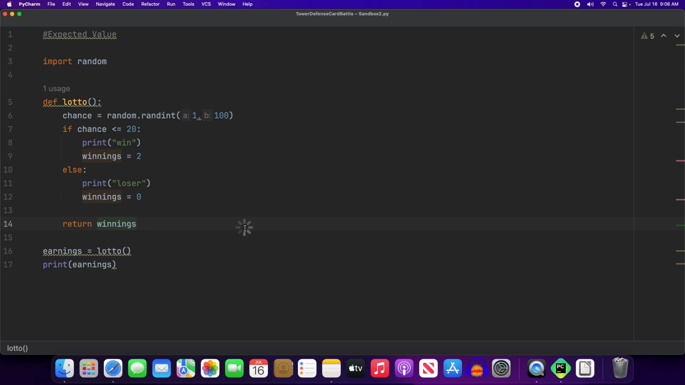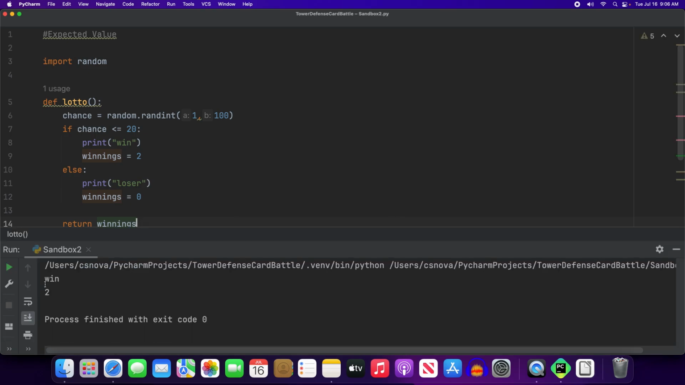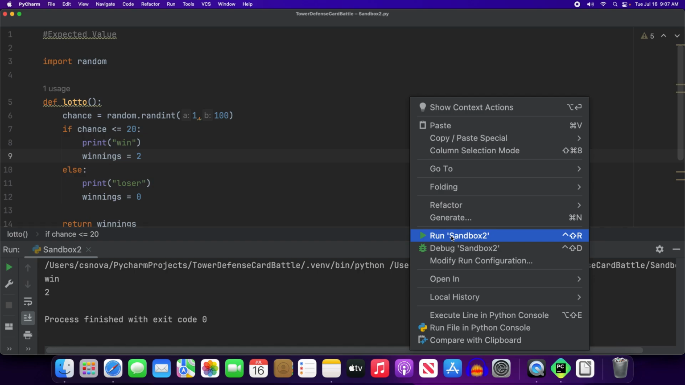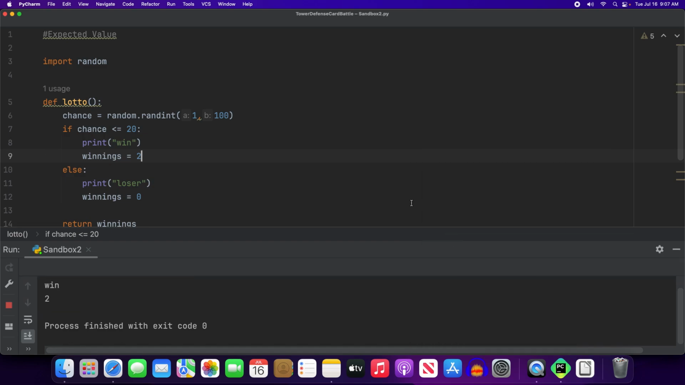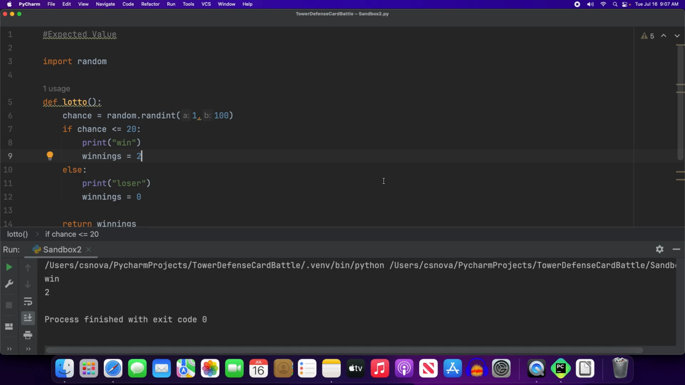We can run this, and it's just going to do one time through. There we go, we won. How about that? We got our $2. Let's run it again. We won again, and now we have a loser and another winner. This is unlikely.